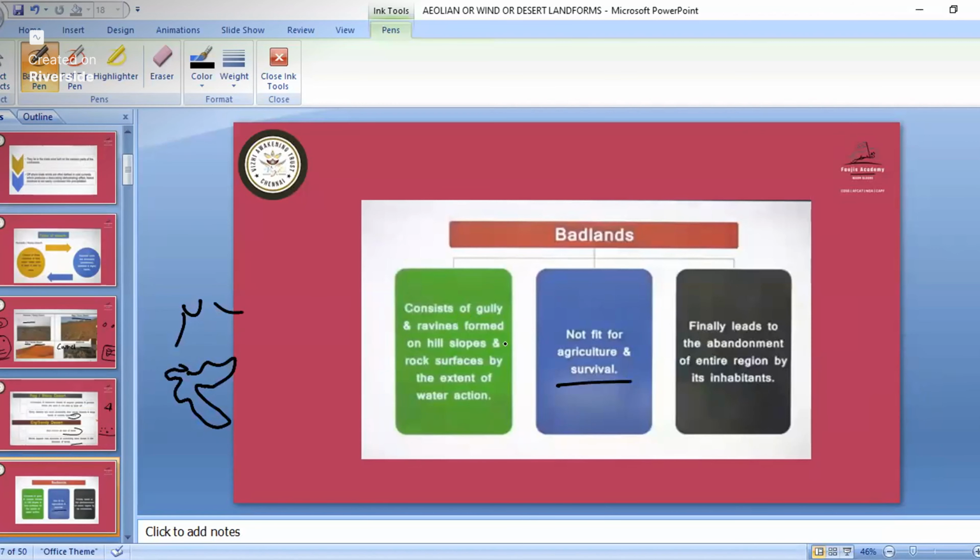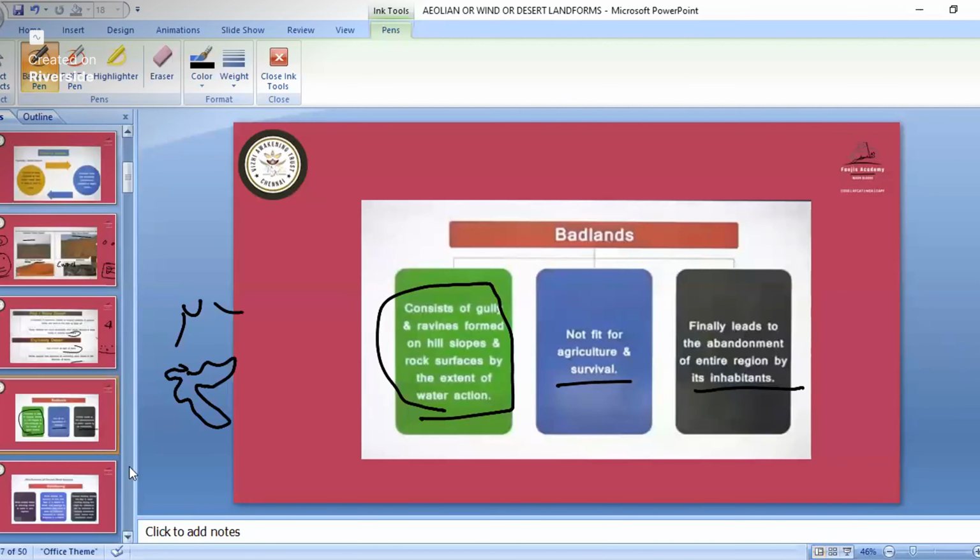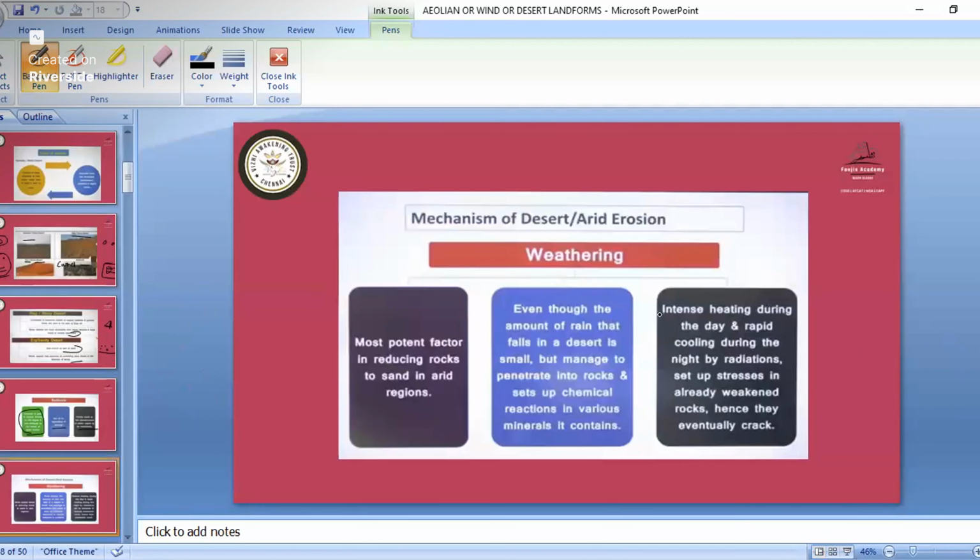It consists of gullies and ravines formed on hill slopes and rock surfaces by the extent of water action. Due to that, it will not be suitable for anything. So finally, that leads to the abandonment of entire regions by its inhabitants. This type of land is known as the badlands, and this type of topography is known as badland topography.